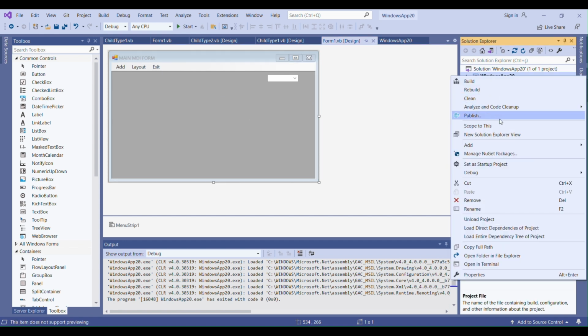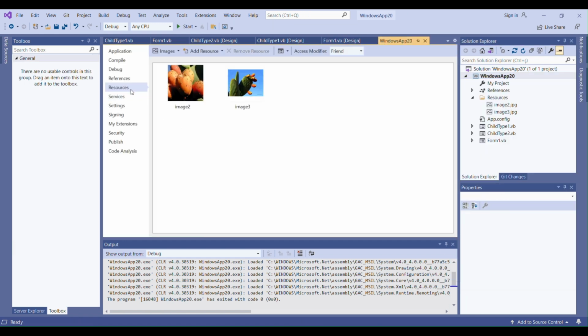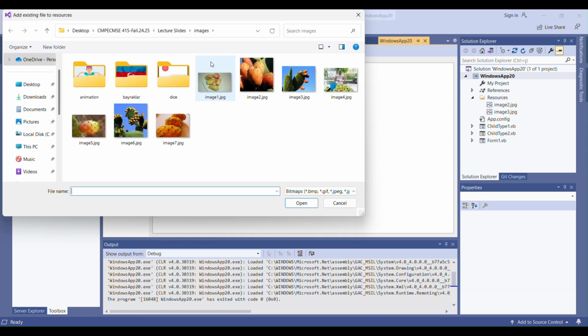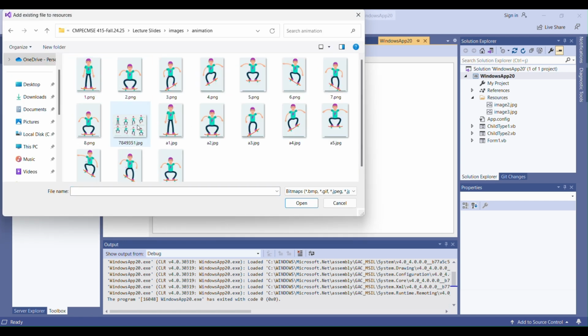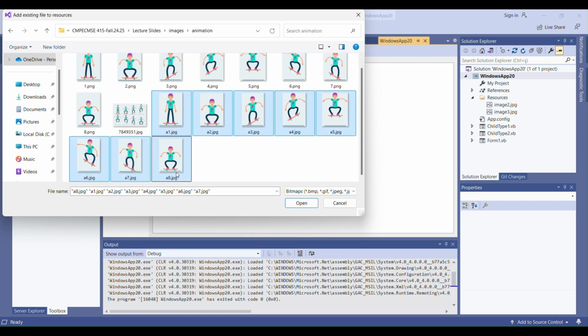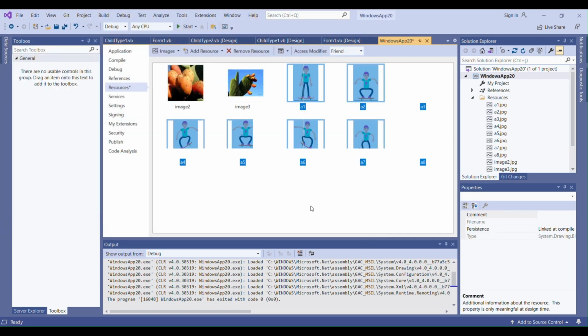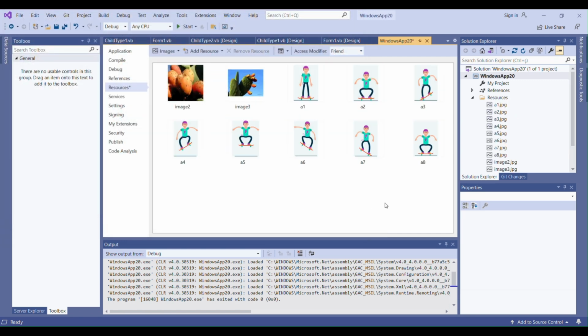Right click on project and choose properties, and here I'm choosing resources, add resource from existing file, and I have some ready images. I'm going to use them. Okay, I have 8 images here. This is for an animation of a guy who is using a board for enjoying.